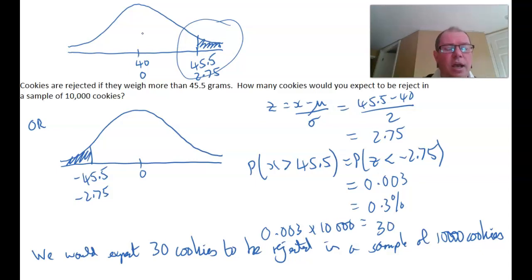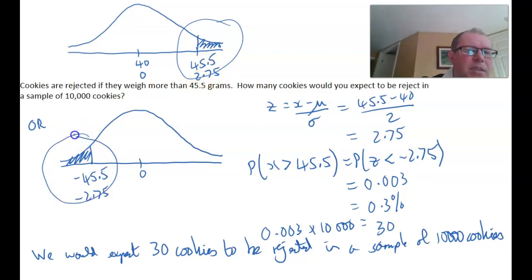It's your choice. Because the normal distribution is symmetrical, the probability of being bigger than 2.75 is identical to the probability of smaller than minus 2.75. So if I use this technique, I don't need to subtract from 1 in this instance. If you don't like this, you can do the previous way and find the white area and subtract from 1. But because of symmetry, we can simplify a little bit.